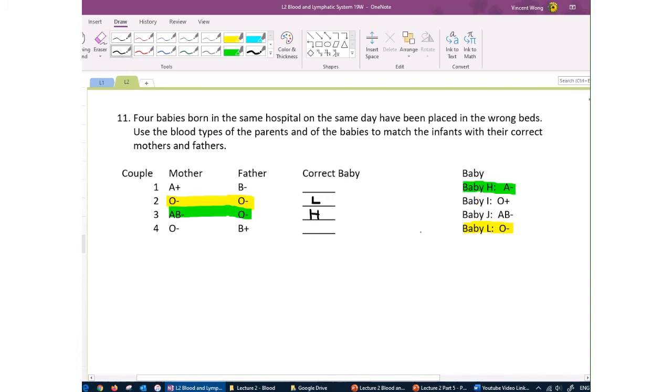So 2 babies left, 2 parents left. O negative and B positive. Right? If you're O negative, you cannot have an AB baby, and there are only 2 babies left. That means this one is yours. Okay, you cannot have AB. So you see, you don't even have to do a Punnett square for these questions. You just have to logic your way through it. And finally, right, process of elimination, baby J is going to be theirs.